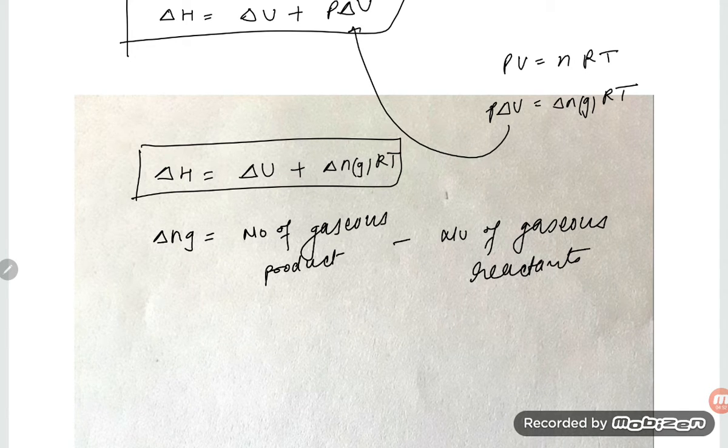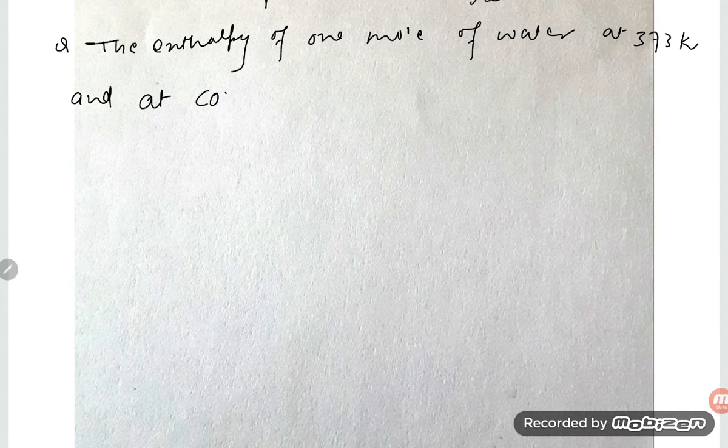Now let us solve a question. The question is: the enthalpy of 1 mole of water at 373 Kelvin and at constant pressure is 40.66 kilojoule per mole.